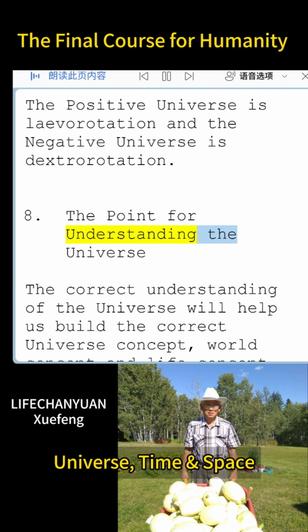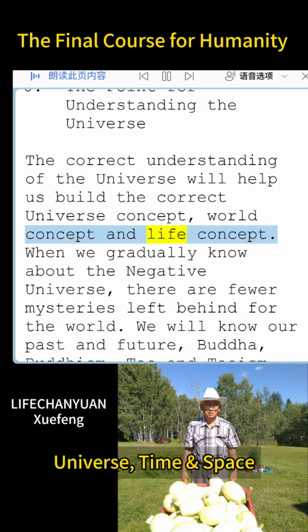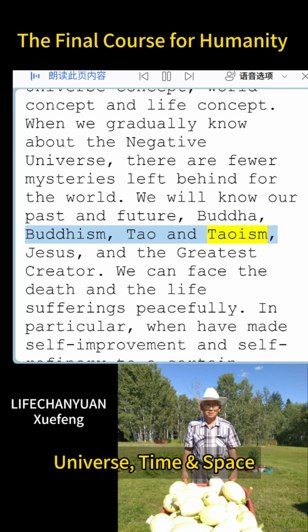The point for understanding the universe. The correct understanding of the universe will help us build the correct universe concept, world concept and life concept. When we gradually know about the negative universe, there are fewer mysteries left behind for the world. We will know our past and future, Buddha, Buddhism, Tao and Taoism, Jesus, and the greatest creator. We can face the death and the life sufferings peacefully.